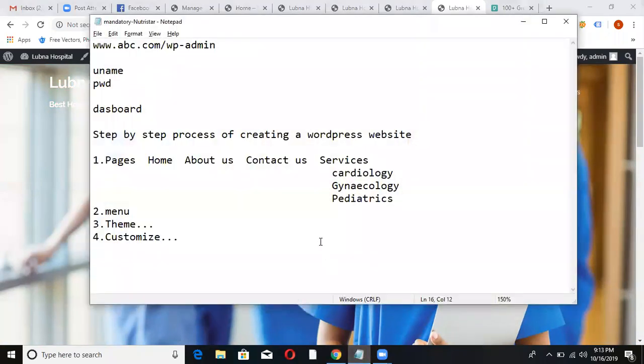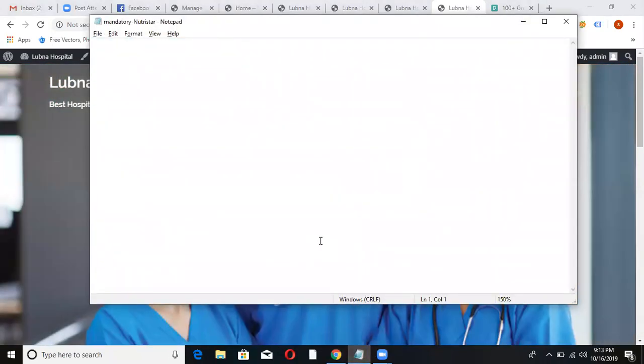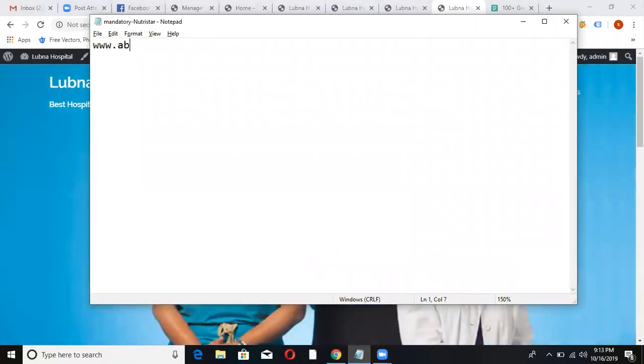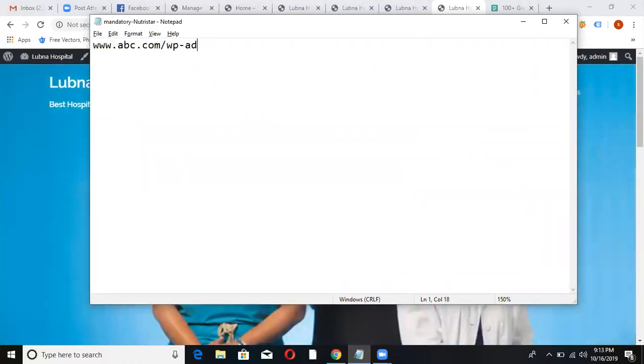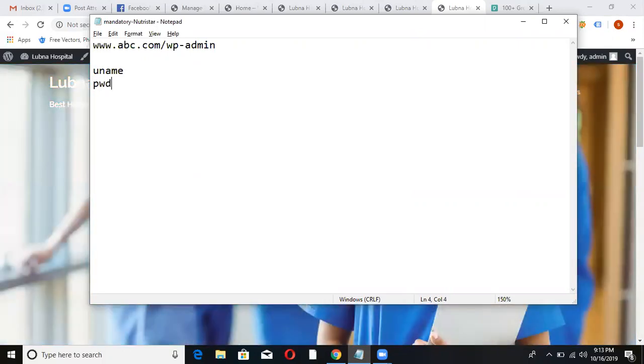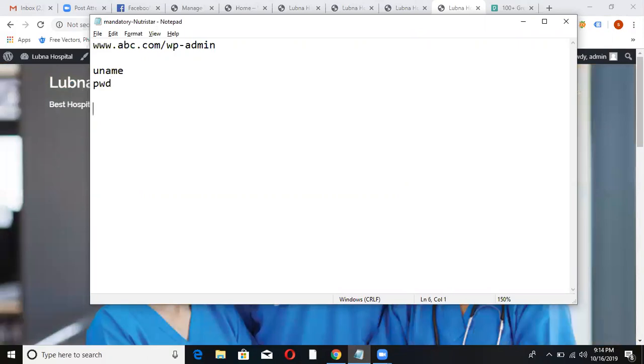All right. Let me revise things. Once you purchase your domain and hosting, and assume that your website is www.abc.com, and you're doing it with WordPress, you have to log in. How do you log in? Slash wp-admin. It will ask you for a username and password. This username and password you will get when you buy a domain and hosting. If you enter, it will go into the dashboard.